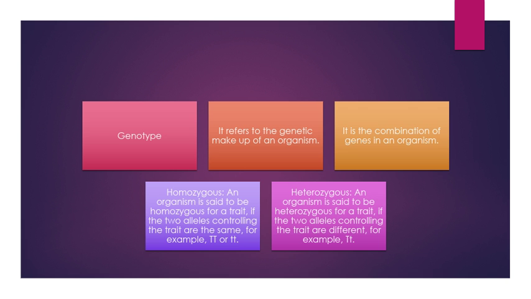Now, what is a genotype? It refers to the genetic makeup of an organism. It is the combination of genes in an organism. There are two types of genotype, homozygous and heterozygous. Now, what is homozygous? An organism is said to be homozygous for a trait if the two alleles controlling the trait are the same. For example, two capital T's or two small t's. Now, what is heterozygous? An organism is said to be heterozygous for a trait if the two alleles controlling the trait are different. For example, one capital T and one small t.